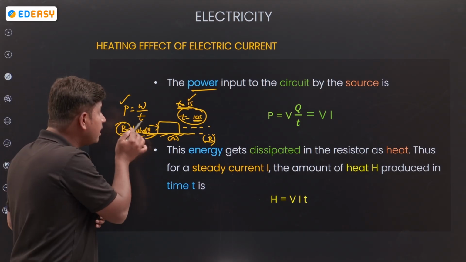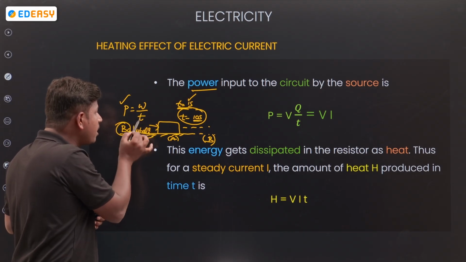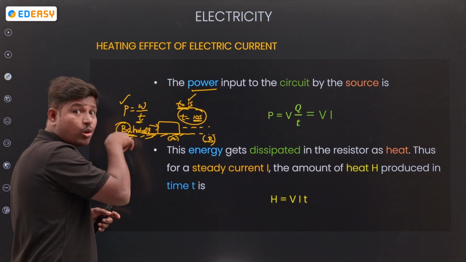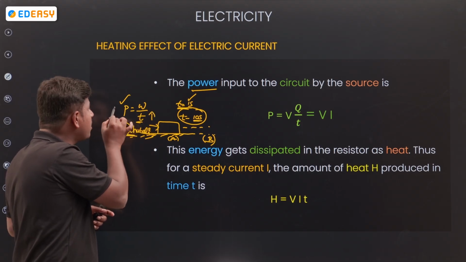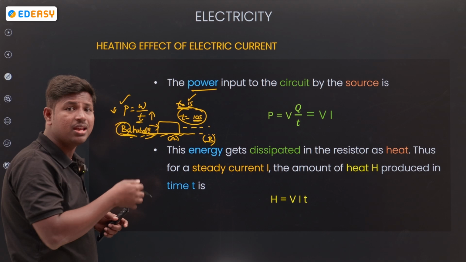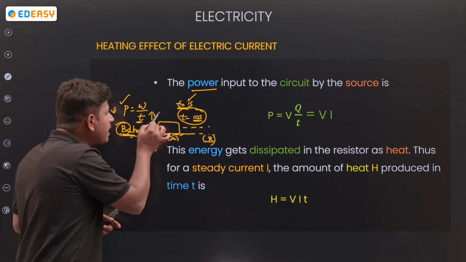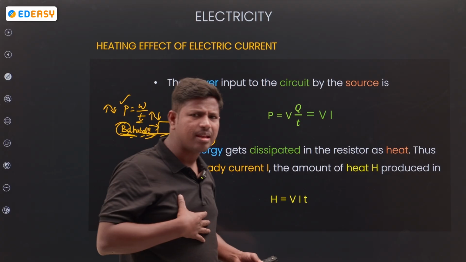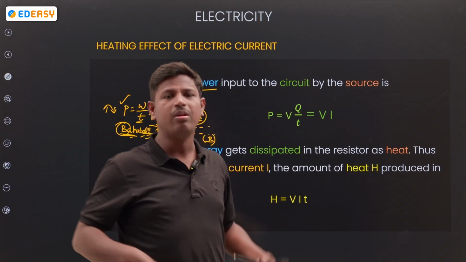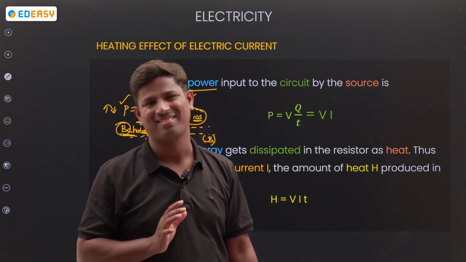See, power and time are inversely related. If time increases, power decreases. If time decreases, power increases. Simple: if I take less time, I have more power; if I take more time, I have less power.